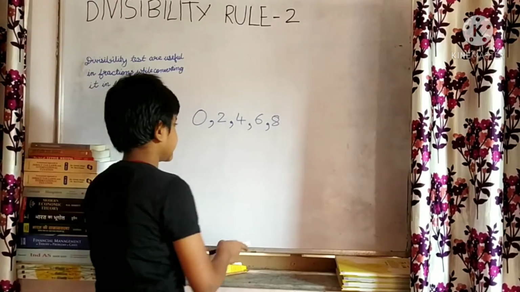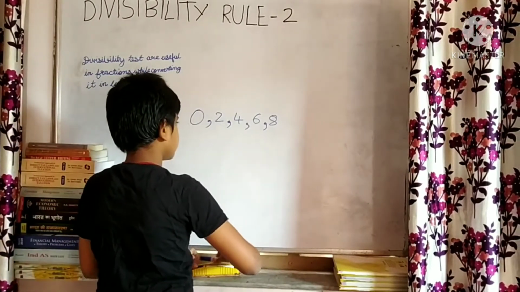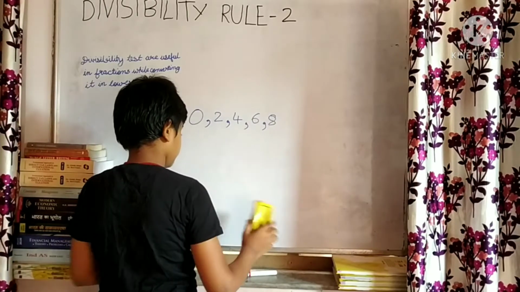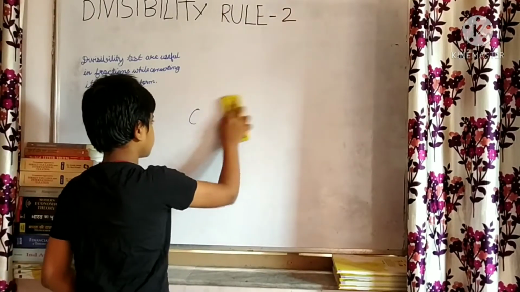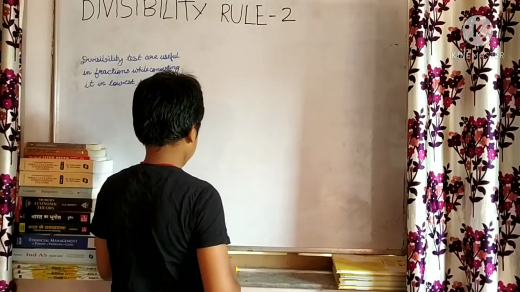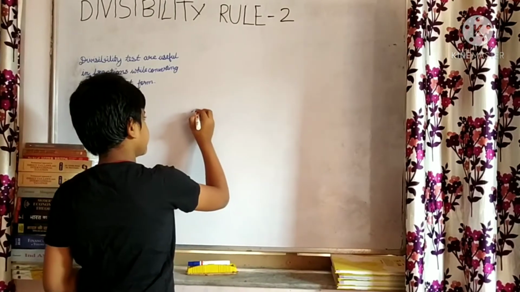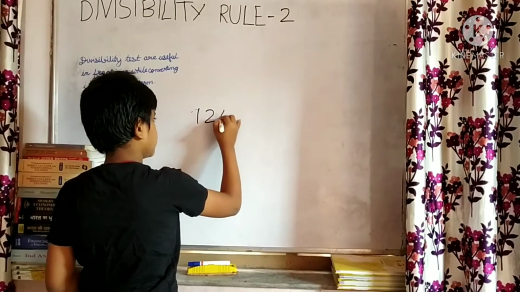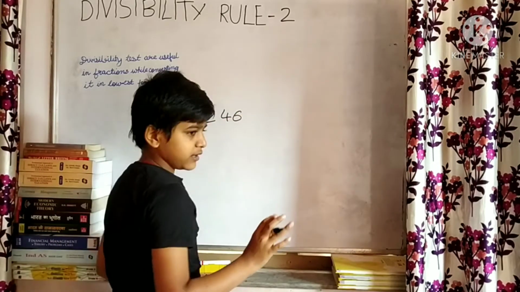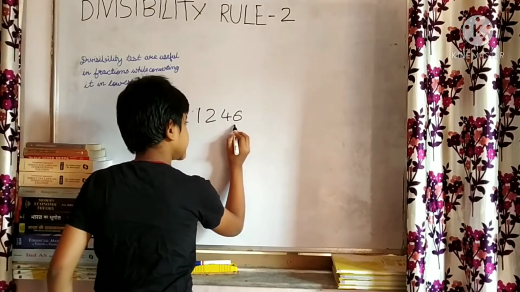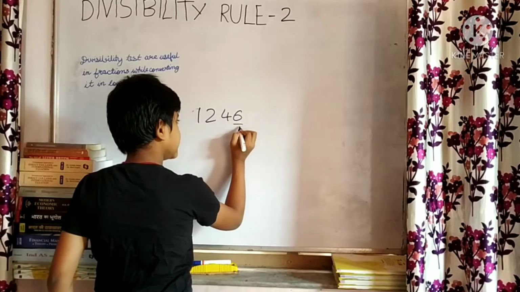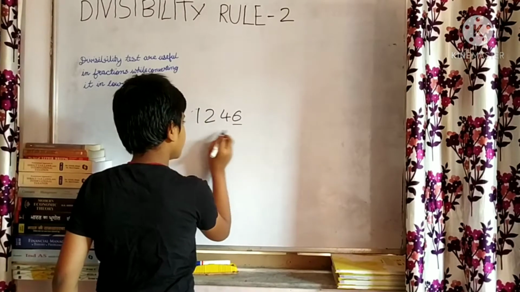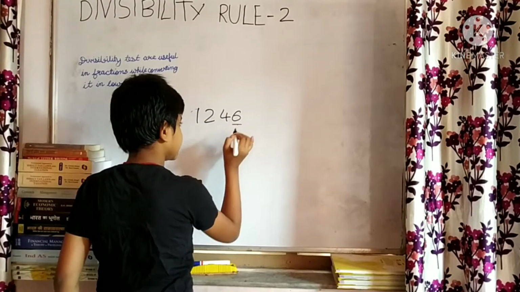Okay, let's take some examples. See here, the number is all even and it ends with 6.